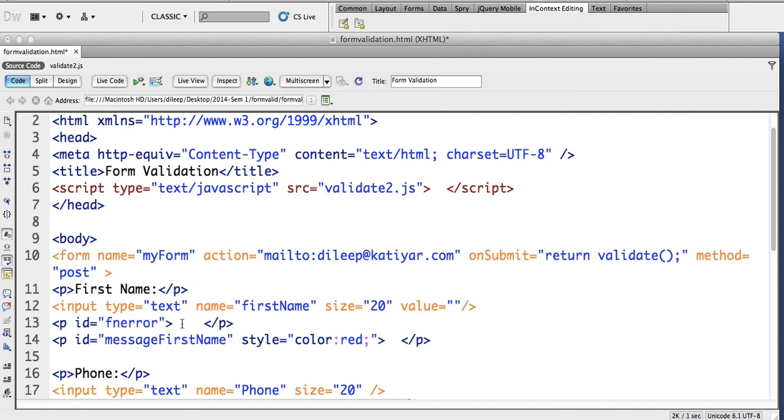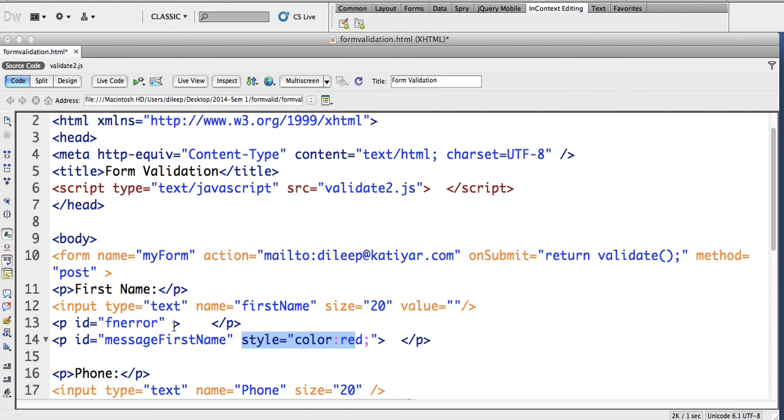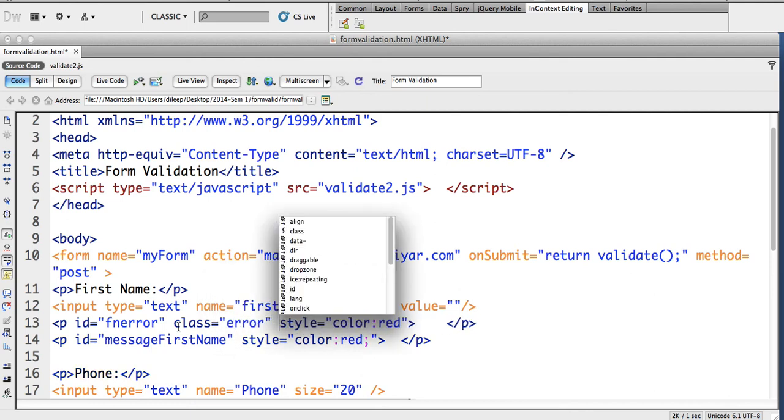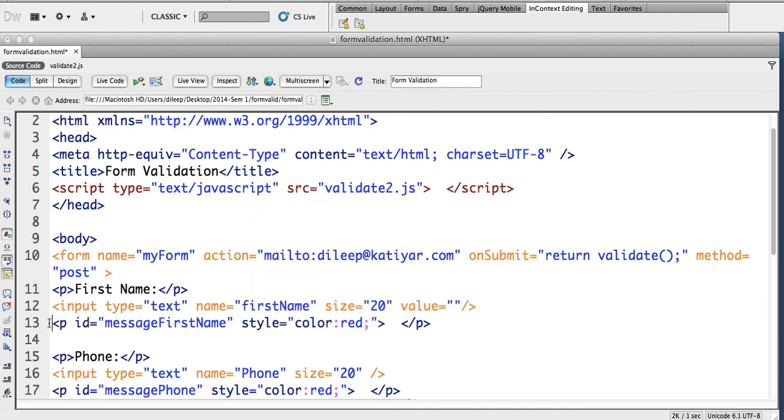Okay. This extra bit that I've put here, style color equal to red, is just to make the error message in red. Style, and if you say color red, it's just an inline style. Now if you are used to classes and you have got a class called error, you can say class is equal to error, and maybe dot error is defined in your style sheet as color red. Okay, so you can do that. So this is what that extra line is, which I already have here.